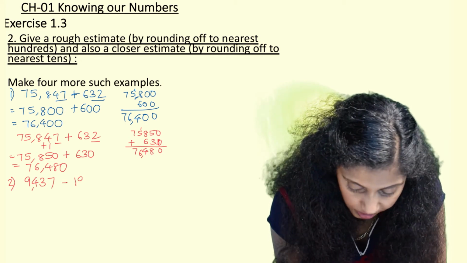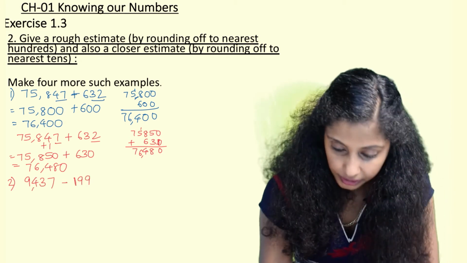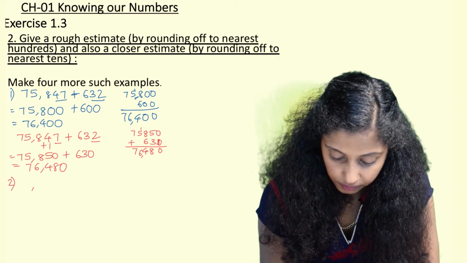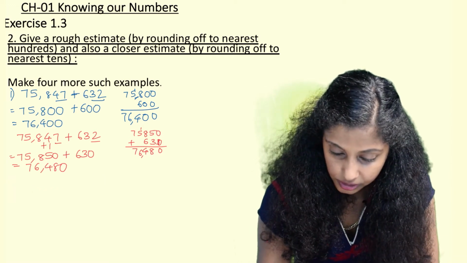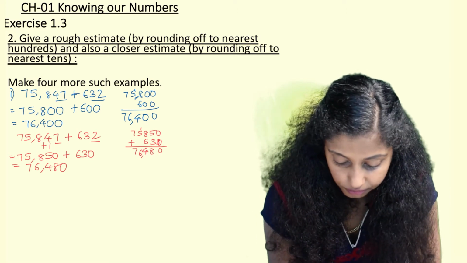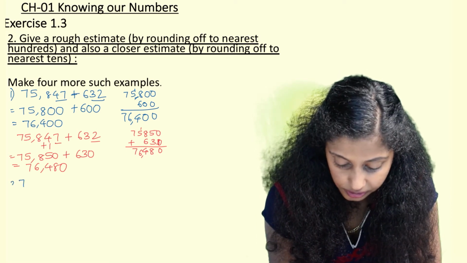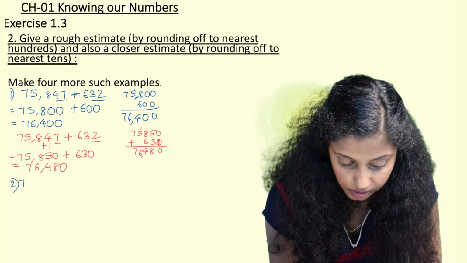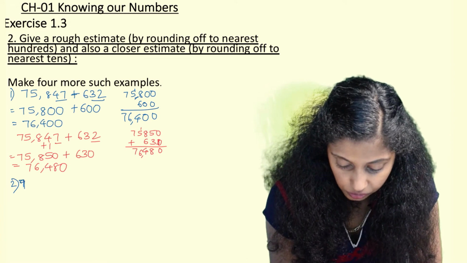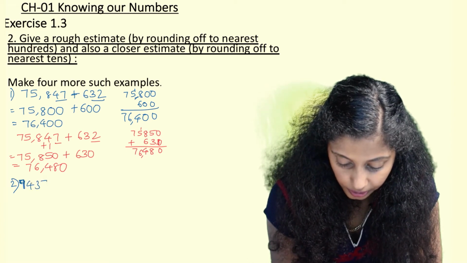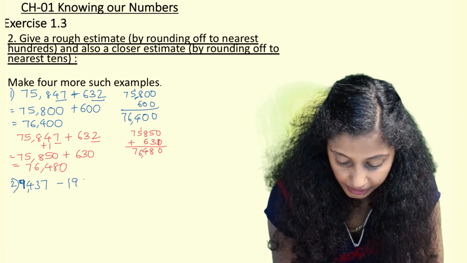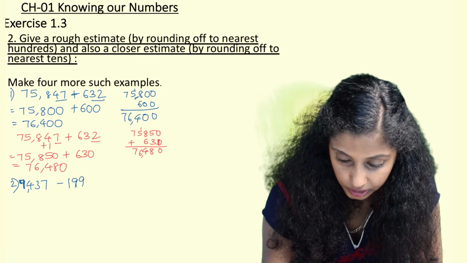9,437 minus 199. So here again we are going to do the same thing, that is we are going to round off first to the nearest hundreds and then to the nearest tens. So 9,437 minus 199.